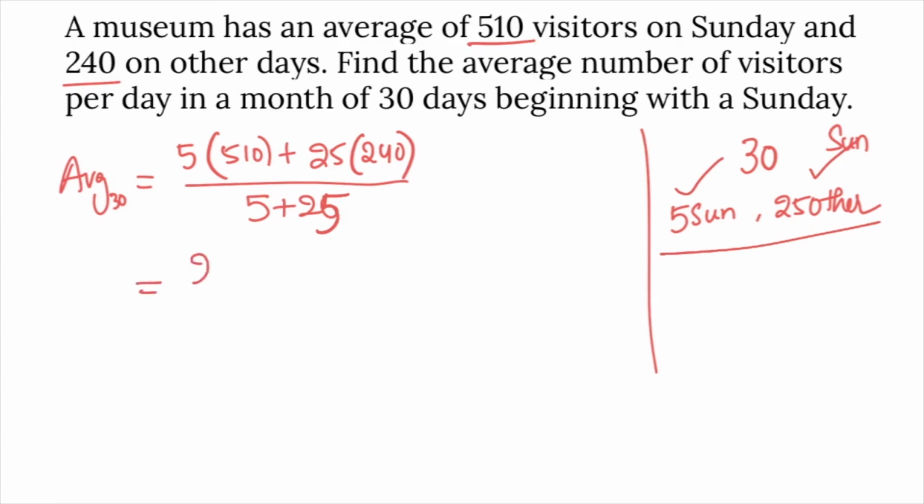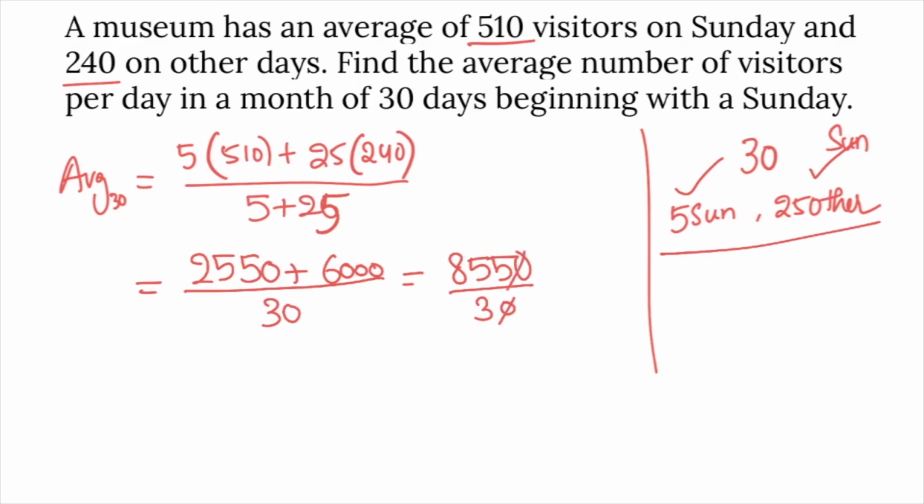5 into 510, 2550, plus 25 into 240, 6000, so 8550 divided by 30. 0, 0 cancel. 3 times 2, 3 times 8, 3 times 5. So the average visitors per day is 285.